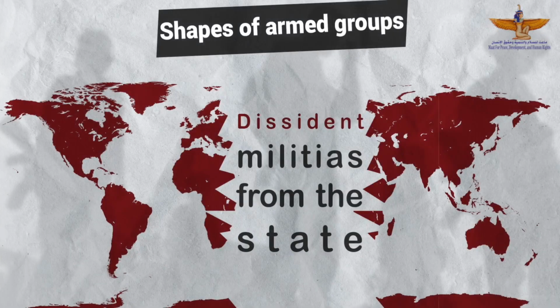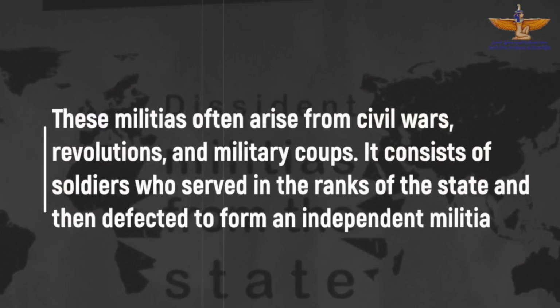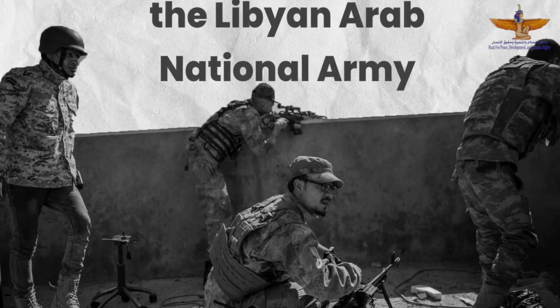Dissident militias from the state. These militias often arise from civil wars, revolutions, and military coups. They consist of soldiers who served in the ranks of the state and then defected to form an independent militia. An example: the Libyan Arab National Army.